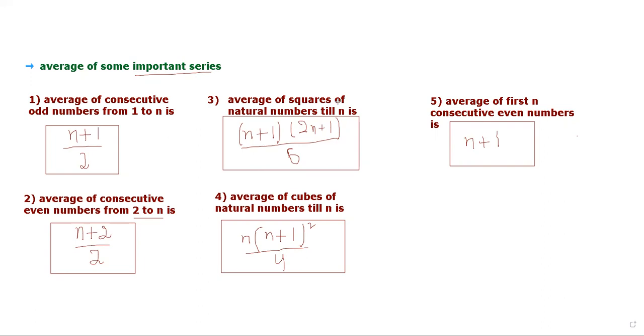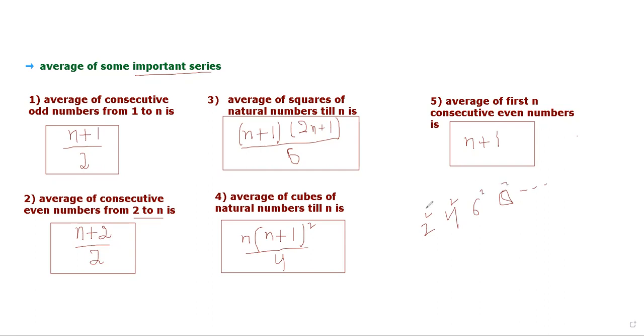So friends, if we now have squares of even numbers, suppose we have even numbers from 2: we have 2, 4, 6, 8, and so on. Now if we square these numbers, we get square, square, square, square.